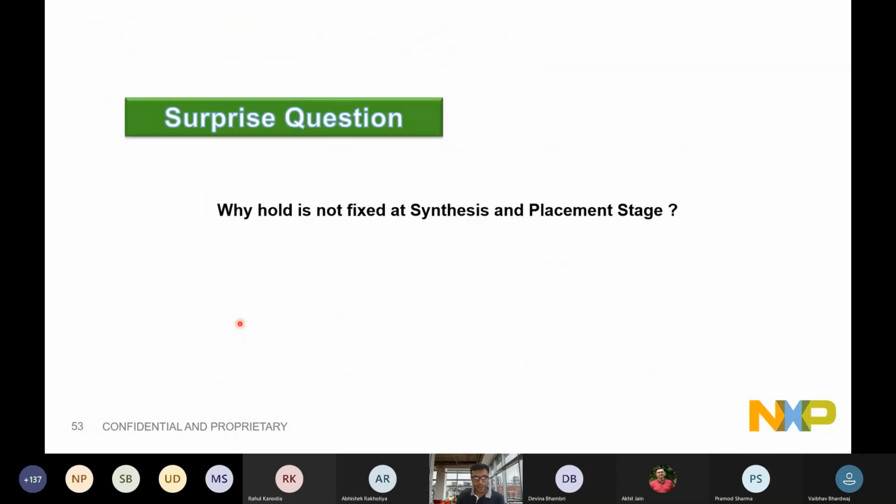Again, surprise question: why is hold not fixed at synthesis or at placement? Because you don't have visibility of skew. The clock tree is not yet laid out. You don't know what the skew will be, or how much the hold will be. There's no point in fixing hold. Right?